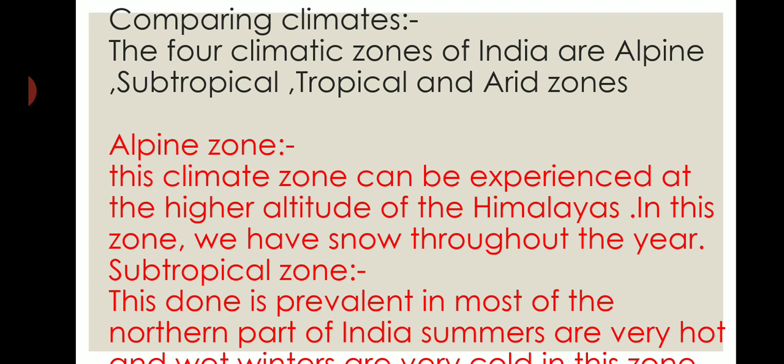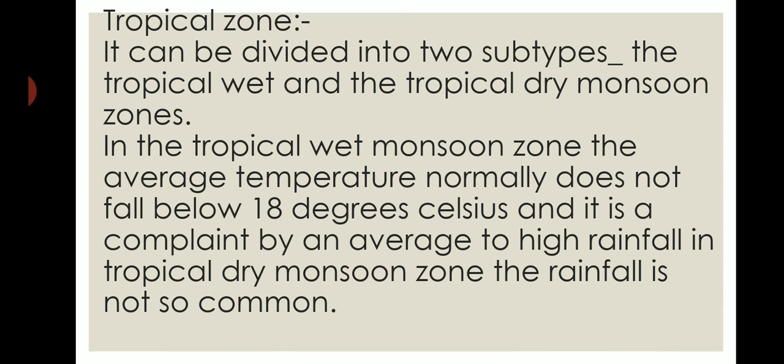In the northern part of India, it is very hot during the summers and very cold during winter. So this zone is the subtropical zone, and most of the northern part of India occurs in this zone. The tropical zone can be further divided into tropical wet and tropical dry. In tropical wet monsoon, the average temperature normally does not fall below 18 degrees Celsius, and it is accompanied by an average to high rainfall.